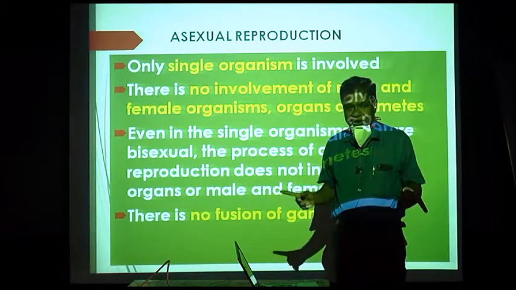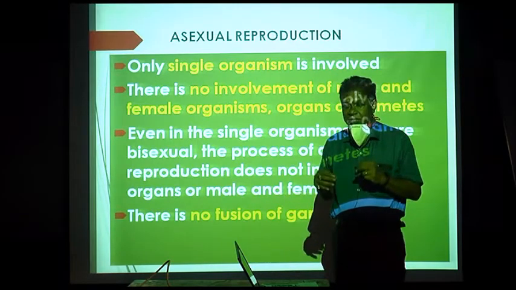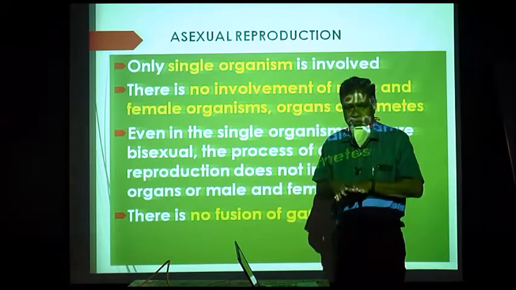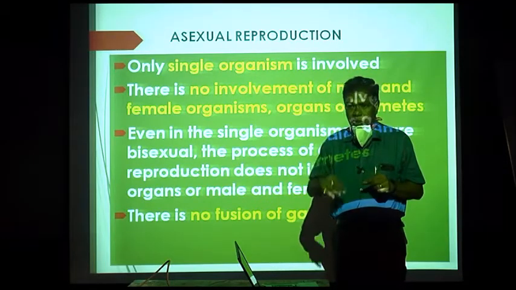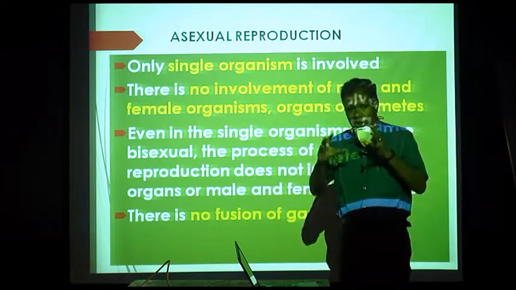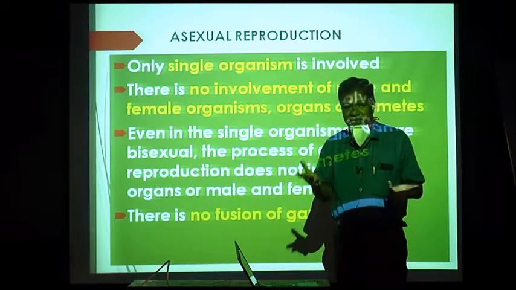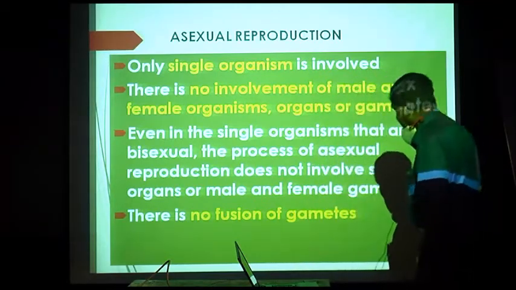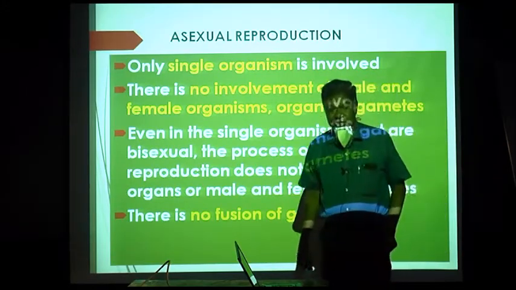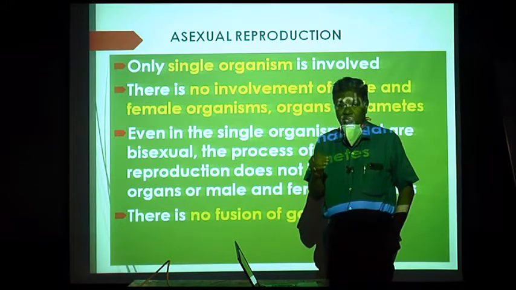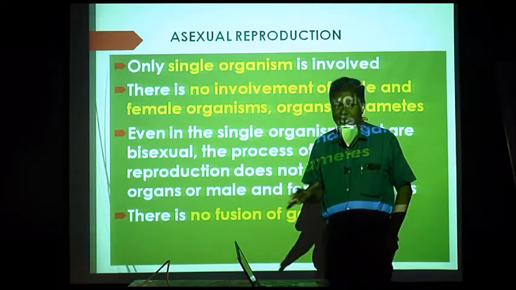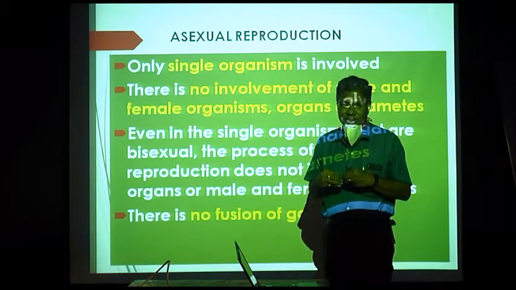When they are on different plants, it is unisexual plants, and when they are on the same plant, they may be located in different parts of the same plant, male flowers and female flowers, or flowers which contain male and female organs. But in asexual reproduction, there is no fusion of gametes. The gametes are not formed at all, and there is no fusion.